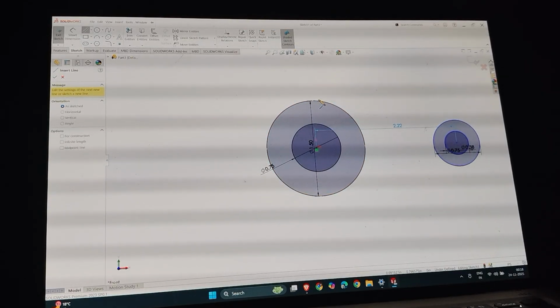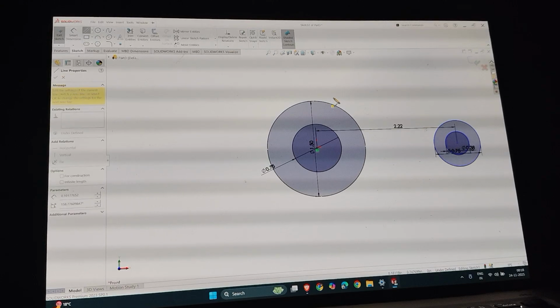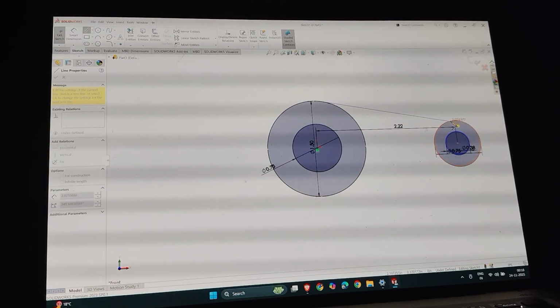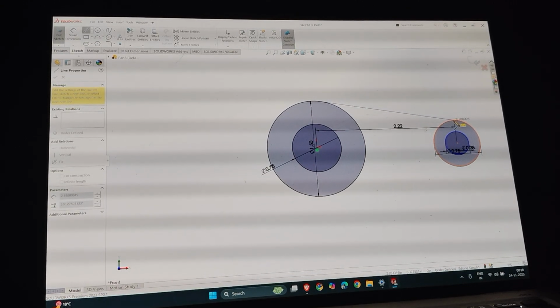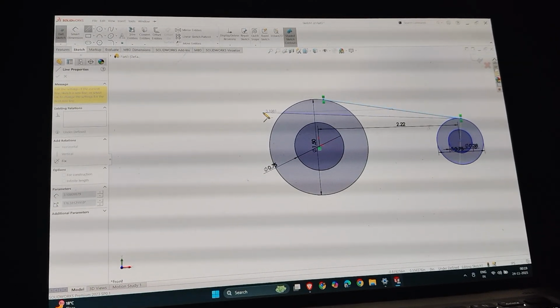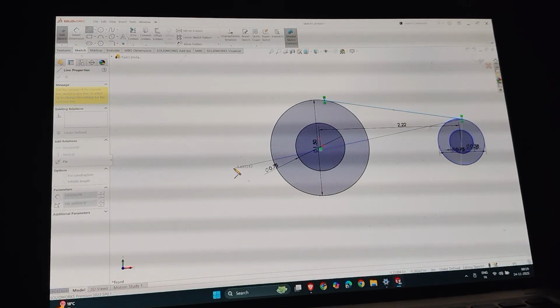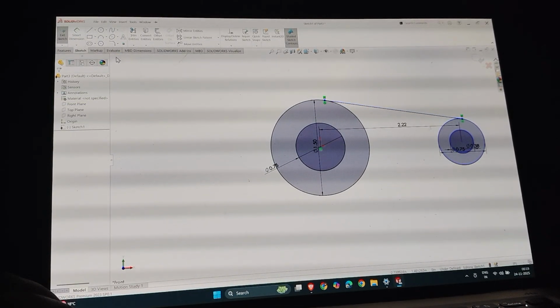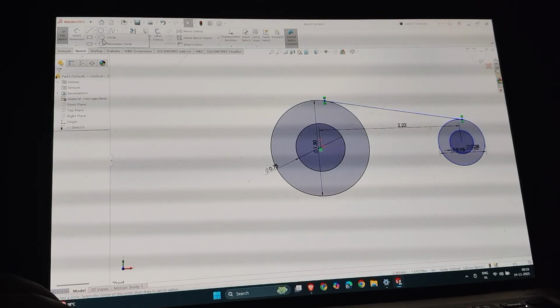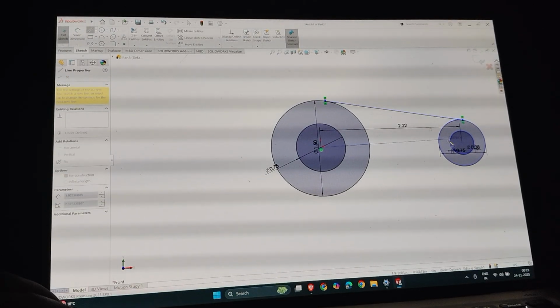Now I have to draw a tangent on it. Make it tangent on it. Don't need to draw again. Just make a center line and do the mirror image. Select it.